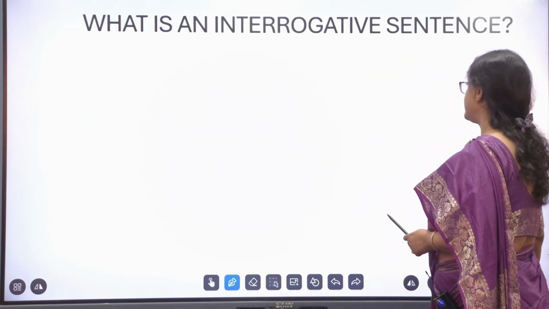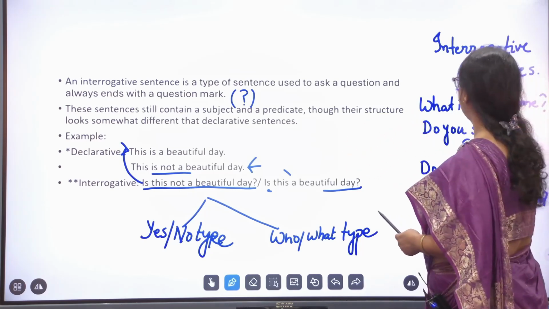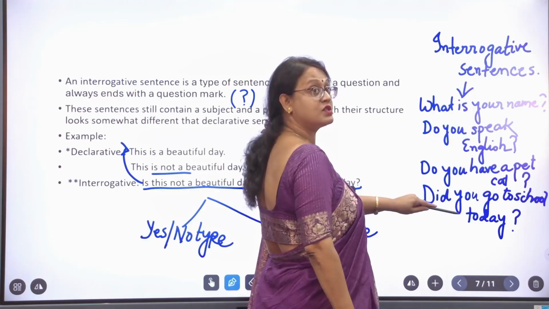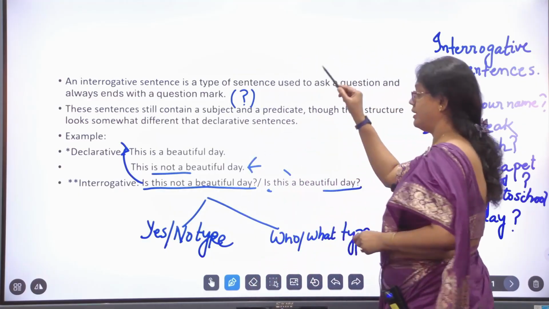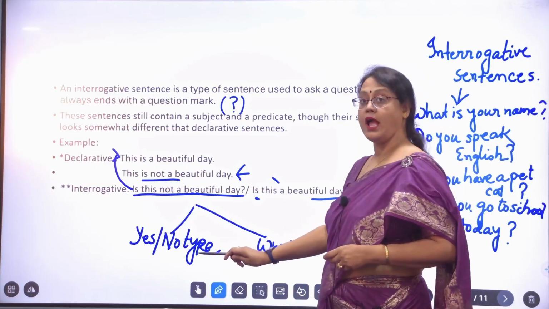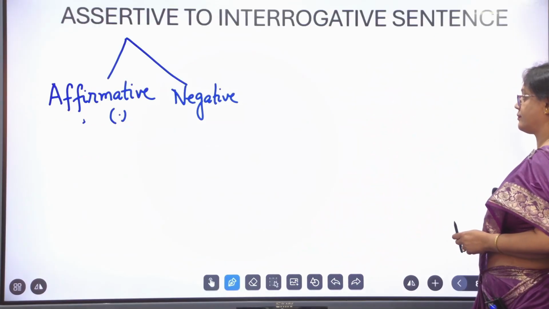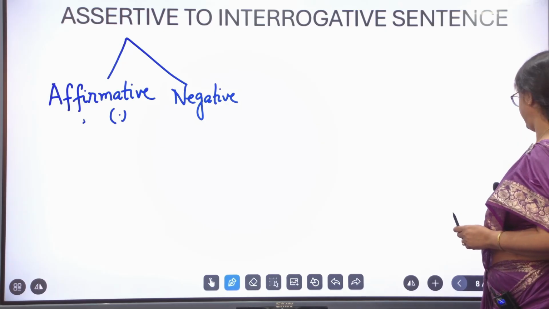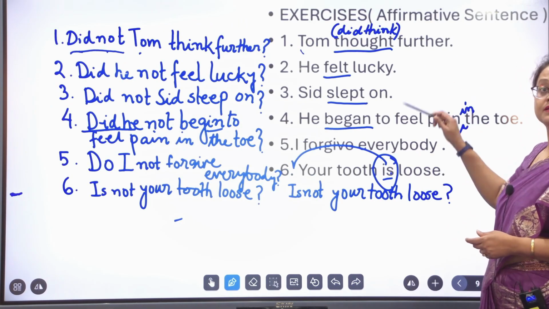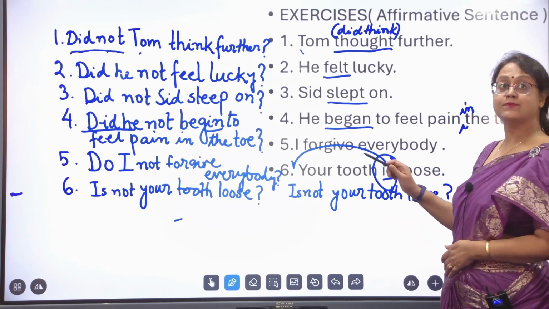Then about the interrogative sentence. What is an interrogative sentence? I have shown you some examples of interrogative sentences over here. And interrogative sentences can be of two types: yes/no questions and who/what type questions. Go through all the exercises again very quickly so you can have a grasp of the whole thing.